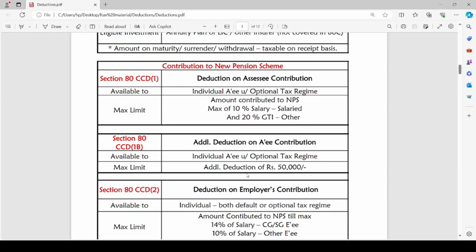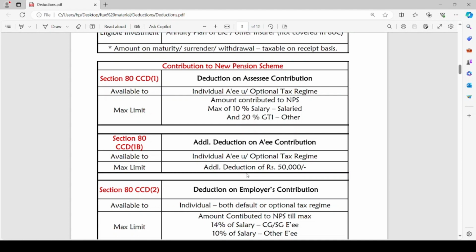the maximum limit of deduction that can be claimed by the assessee is the amount contributed to NPS, which is limited to maximum of 10% of salary in case of salaried person.